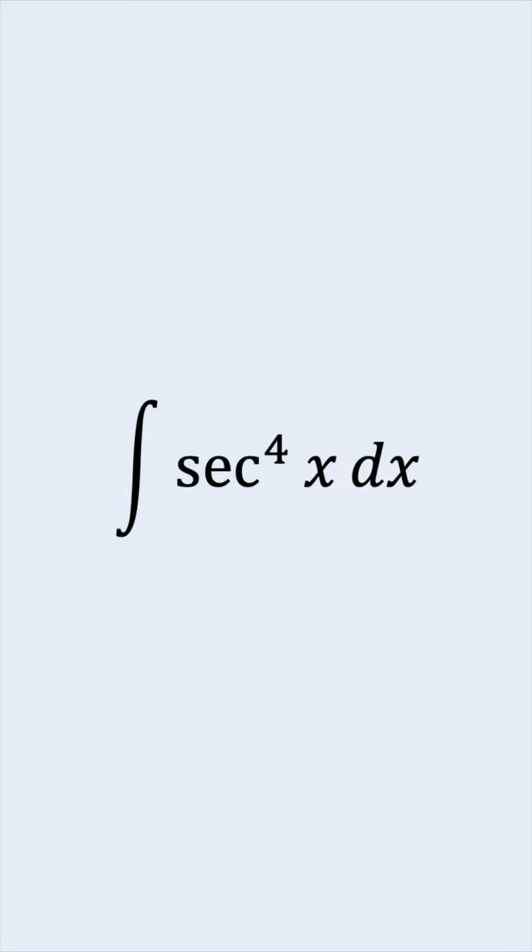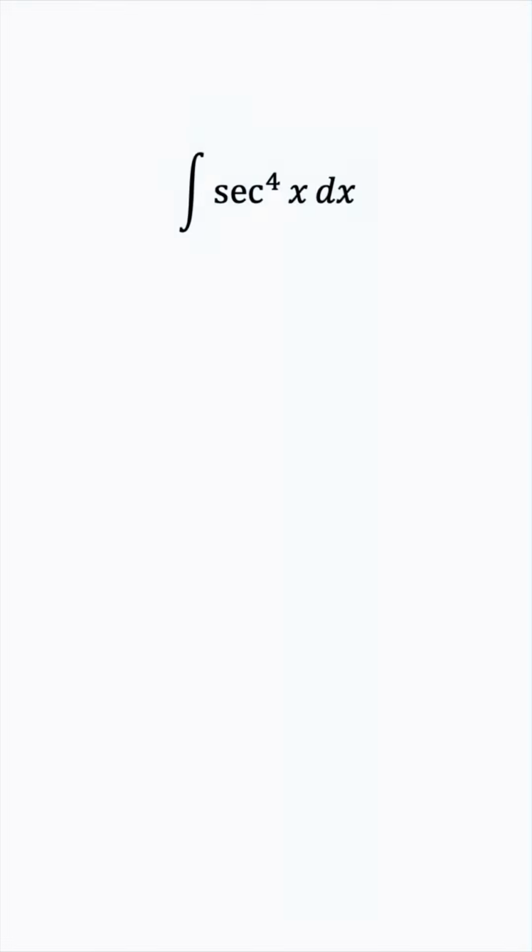How do we integrate the fourth power of secant x? Whenever we have such a trigonometric integral, it is always a good idea to play around with the powers in hopes of using some sort of substitution or identity. For example, we can decompose this into secant cubed times secant. Is there a substitution that can help us here?